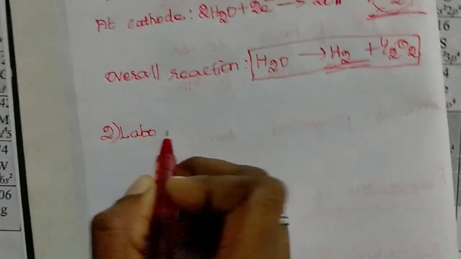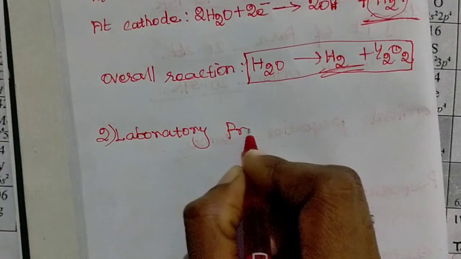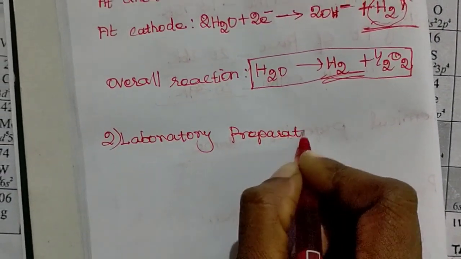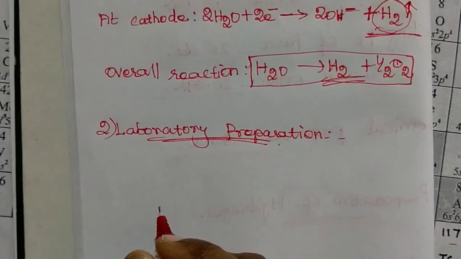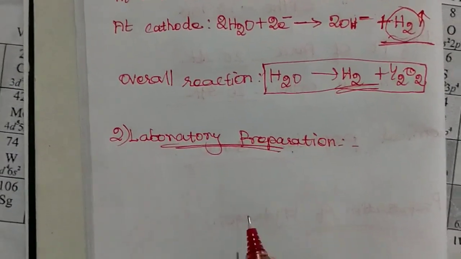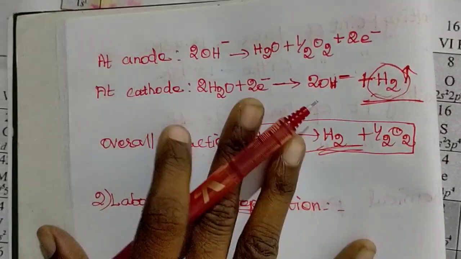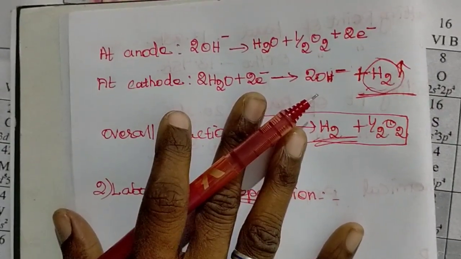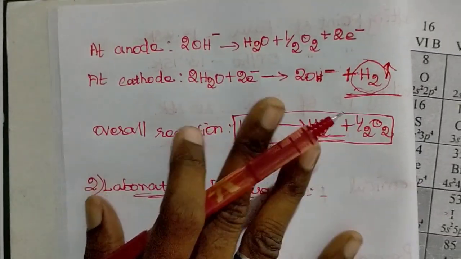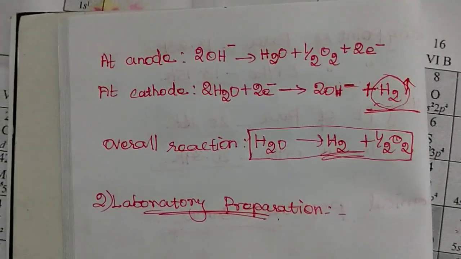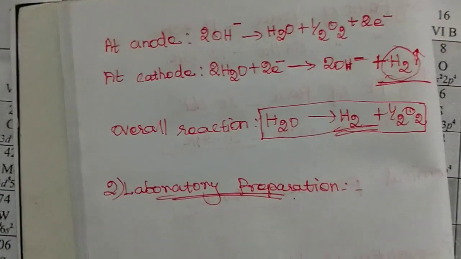And the next method is preparing hydrogen in the laboratory. For industrial or commercial use, we don't use this electrolysis of water process. Why? Because this is not affordable in price, so it is not successful economically. So the second type is laboratory preparation.